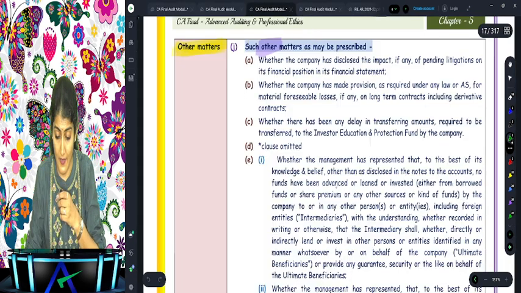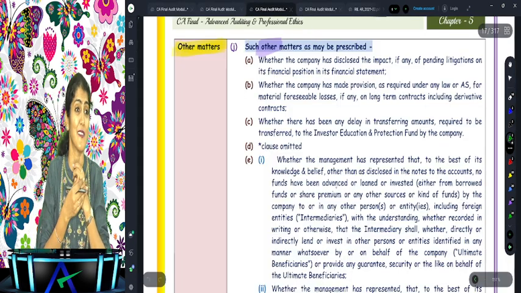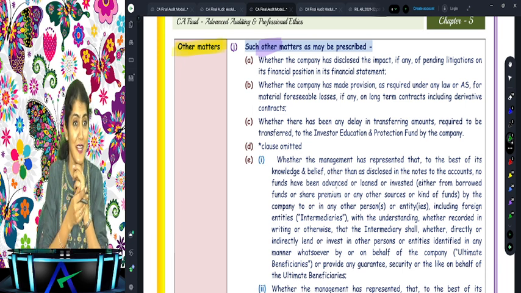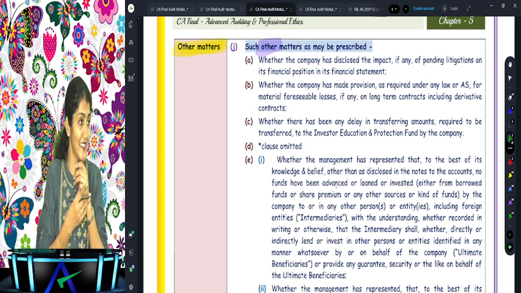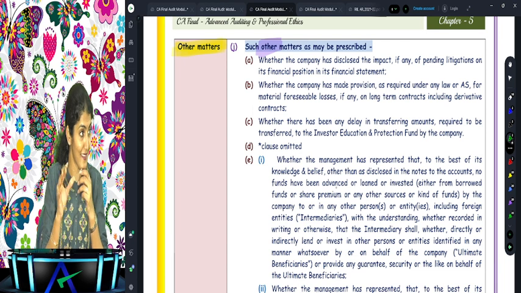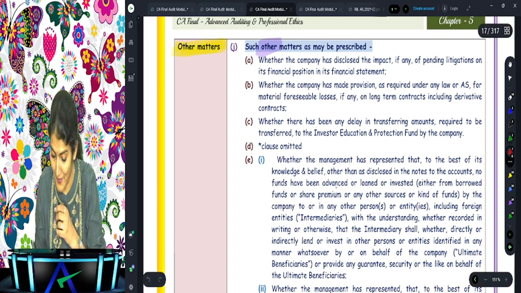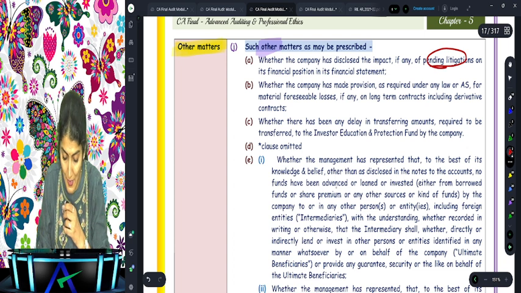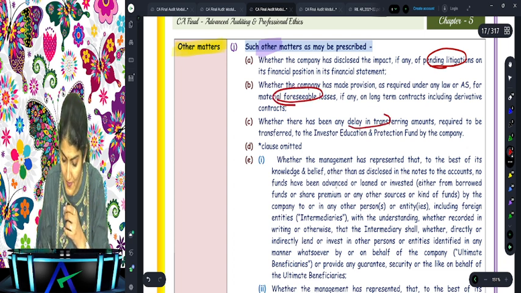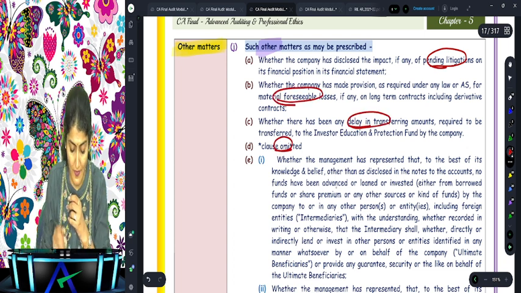Yes, they are asking. Inter students also ask this question. What are the other matters which are required to be reported under 143(3)(j)? Right, so other matters are now the main matters, like that it has become. Anyways, what is it? Pending litigation, material foreseeable losses, delay in transferring amount, clause has been omitted.